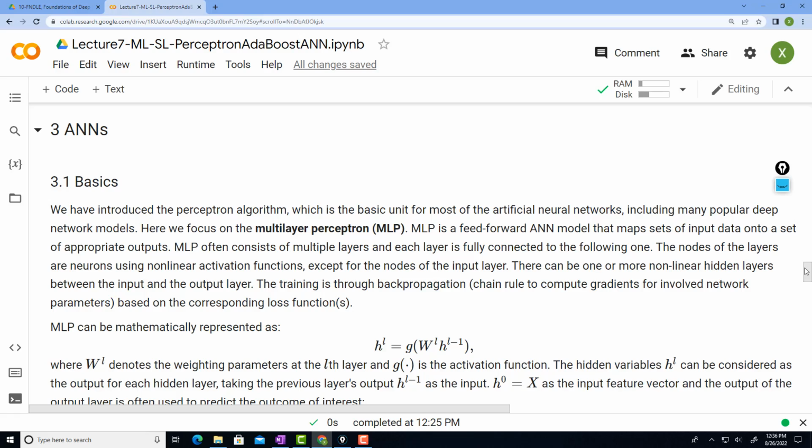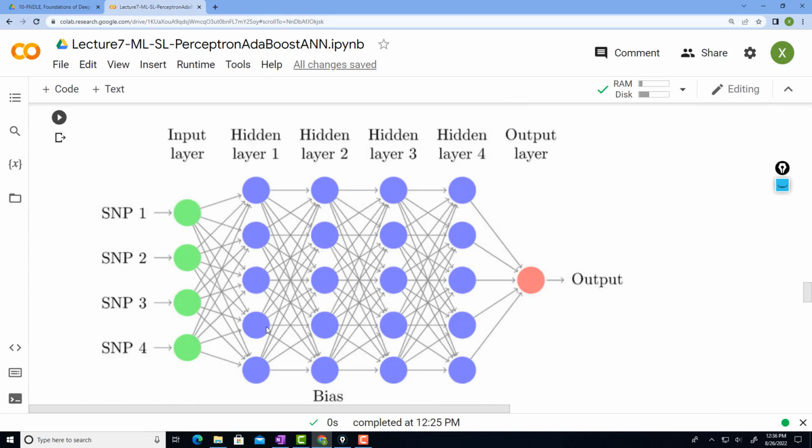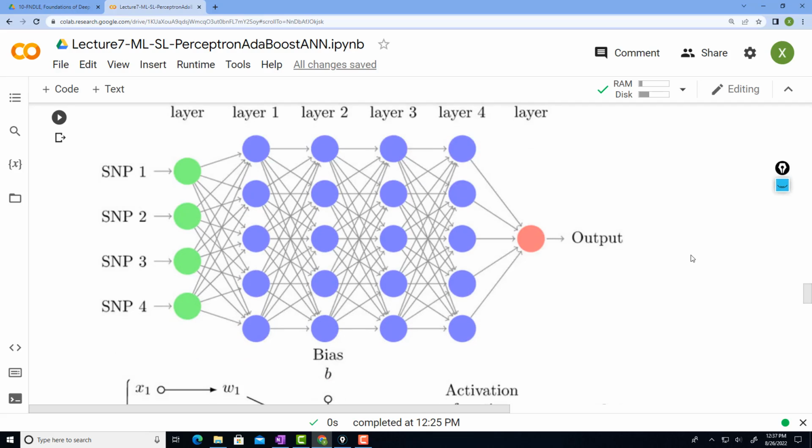So multi-layer perceptron is essentially a feed-forward stacking of perceptron models together. If you look at this illustration, this is a multi-layer perceptron. Each blue circle here represents a perceptron. And if you look at the connections here, essentially all the perceptrons feed forward to another layer of perceptrons. By stacking all those things together, you are hoping that this ensemble strategy is going to give you very good output prediction given the input. That's essentially the visual illustration of the multi-layer perceptron.